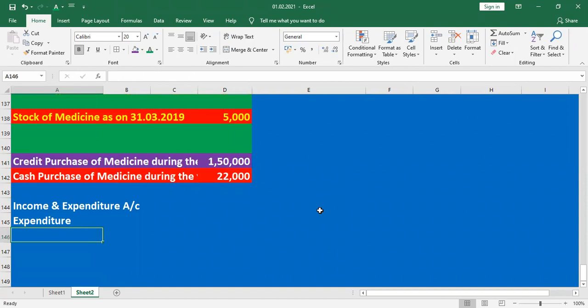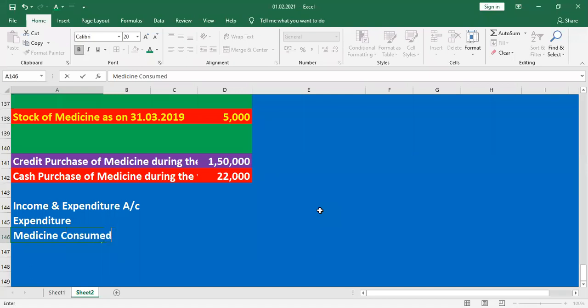This can be mentioned as medicine consumed. Opening stock for medicine will be mentioned here.